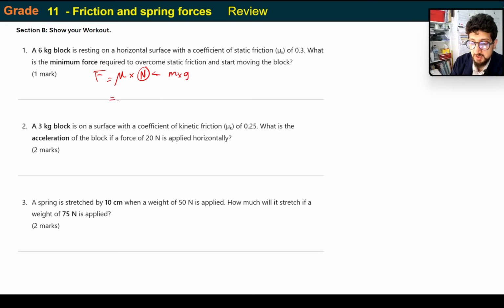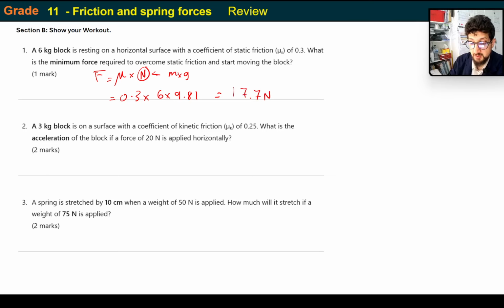So it's 0.3 multiplied by 6 multiplied by 9.81, which is about 17.7, or 18 newtons if you prefer.